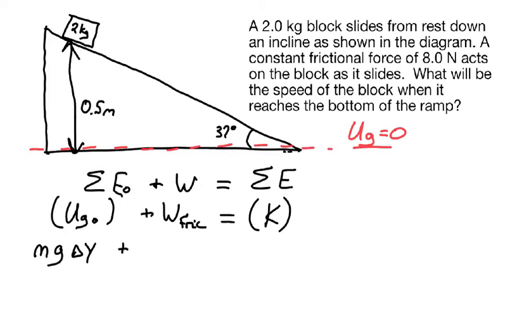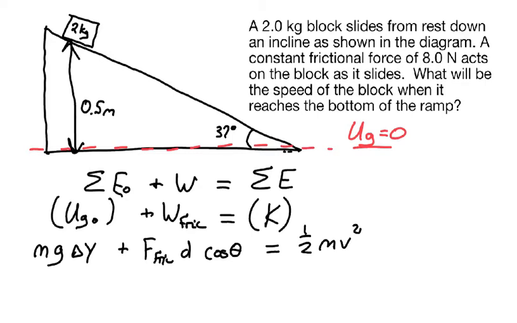Plus our force of friction, that can be set equal to delta E, but that's how we got the equation we're starting with here. So we need a different equation to solve for the work done by friction. That would be force times distance times cosine of the angle. Here we're looking at the force from friction times the magnitude of the displacement, times the cosine of the angle between those two. Equals kinetic energy, which is 1/2 mv squared.